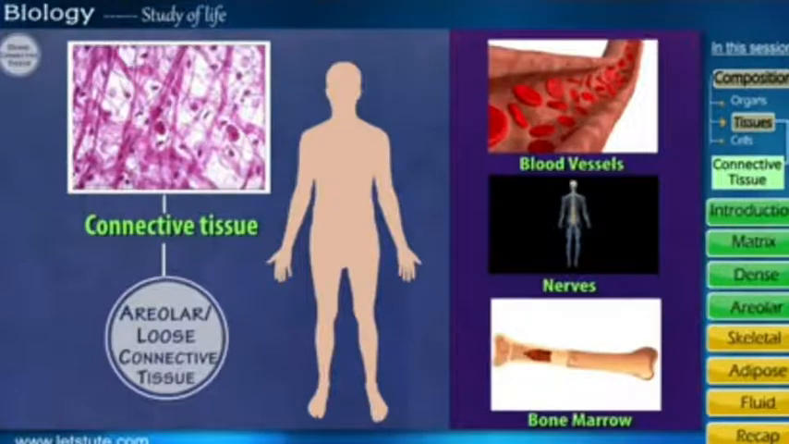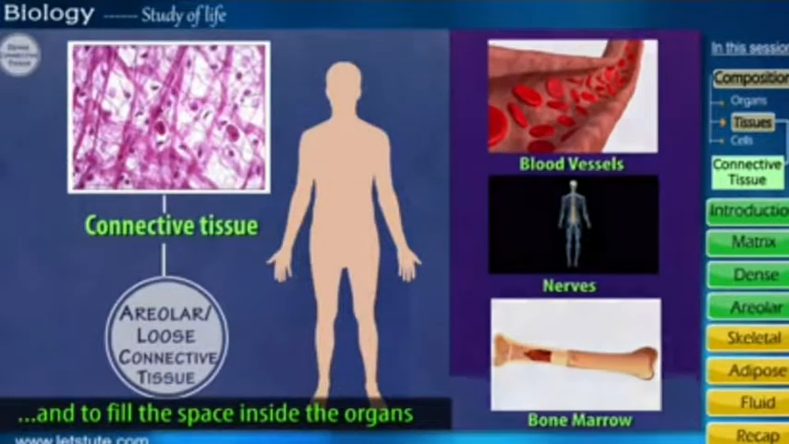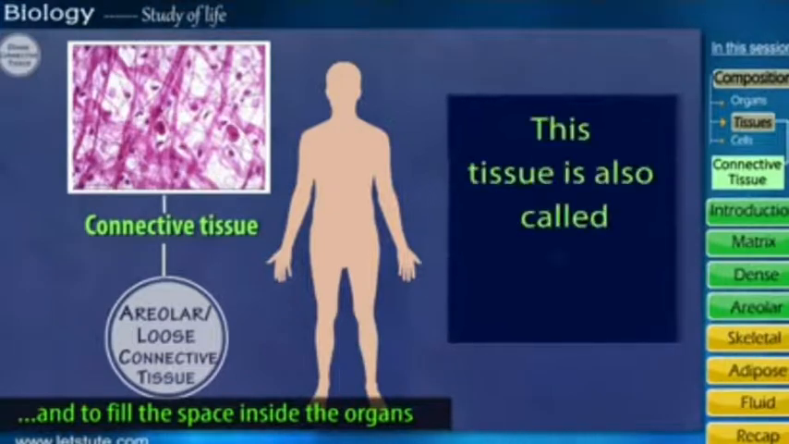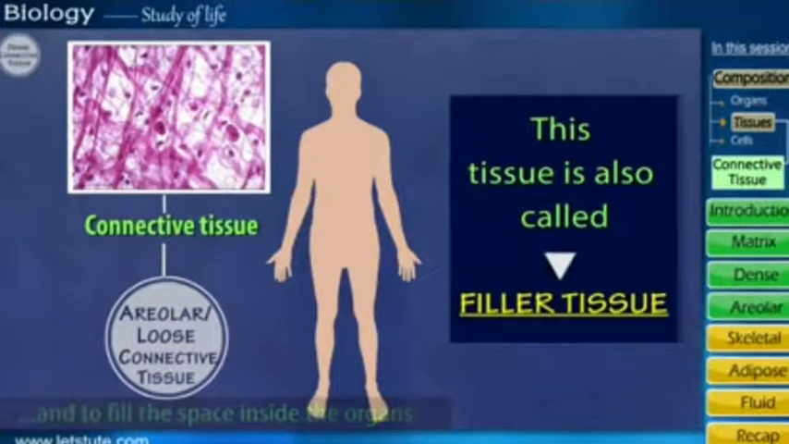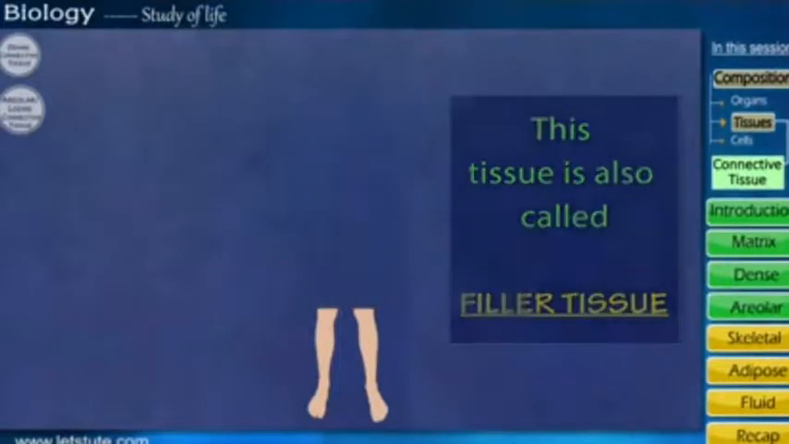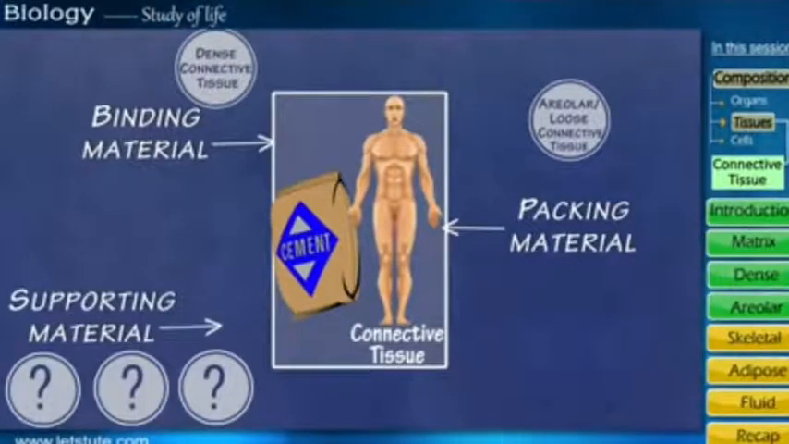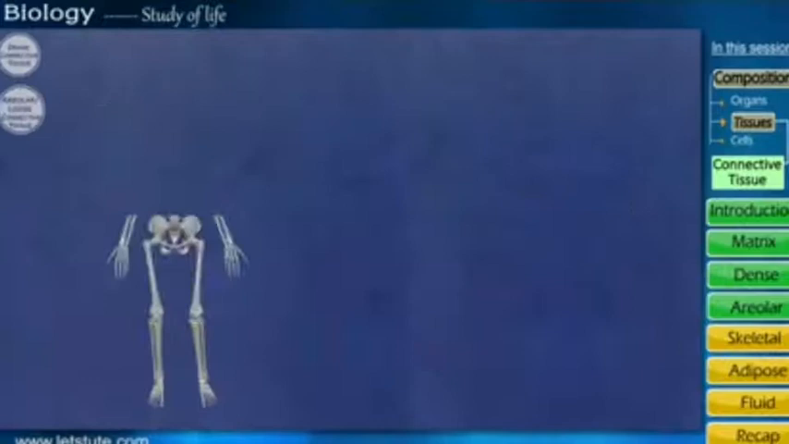You might have seen blood vessels, nerves, bones, all are filled with space inside the organs. This tissue is called filler tissue, which fills all this. So we can say connective tissue is the binding material, packing material of our body. It even helps in supporting the body. How does it support?